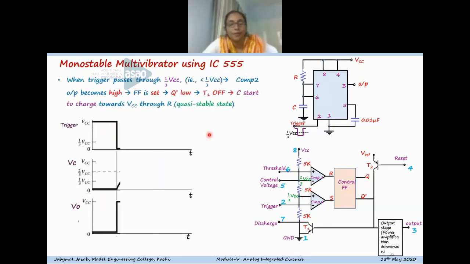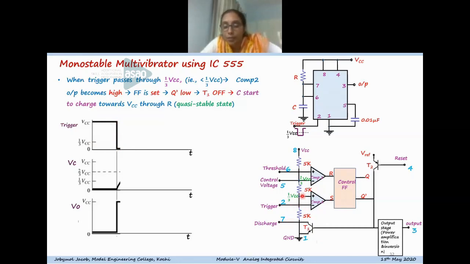Now a negative going trigger, the trigger signal goes down. You can see this is the trigger action of the trigger signal. So once the trigger signal is applied to the second terminal, that is pin 2 of the 555 timer, here when the trigger value crosses 1/3 VCC, so this is the one reference level, that is 1/3 VCC. When the trigger crosses this 1/3 VCC value, what happens to the comparator 2?